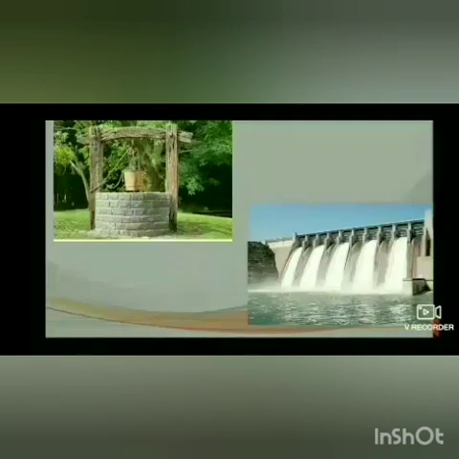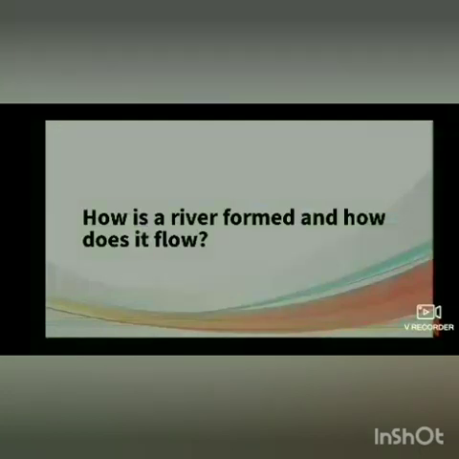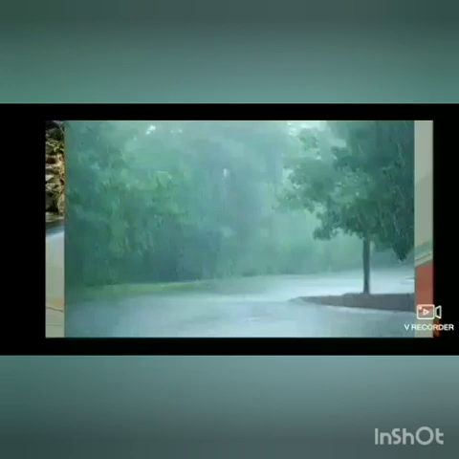Now next, how is a river formed and how does it flow? Rainwater starts at a high level and begins to flow down to a lower level. As the water flows down, it may pick up more water from other small streams.